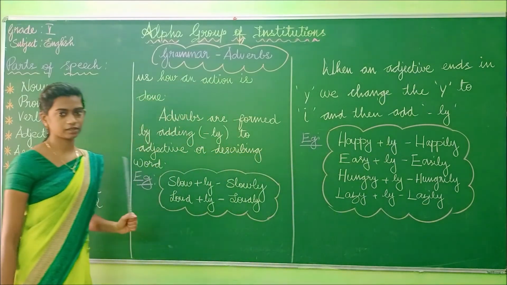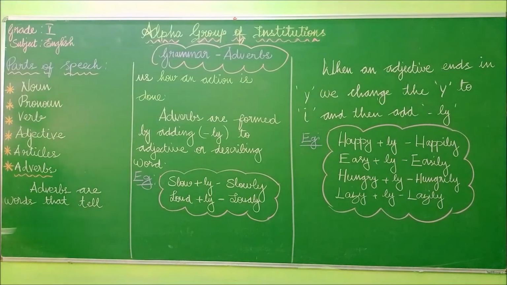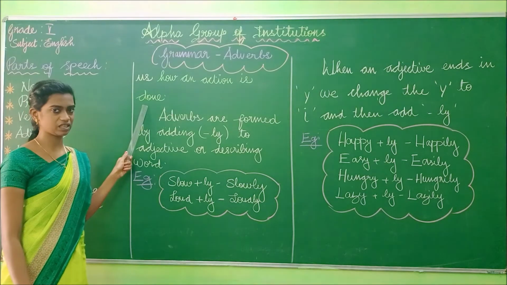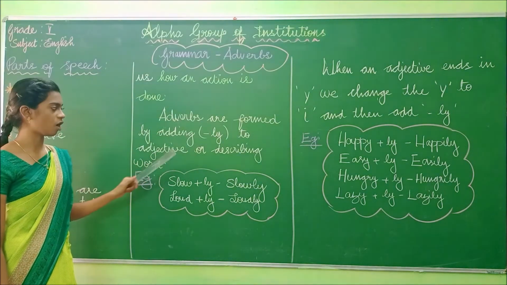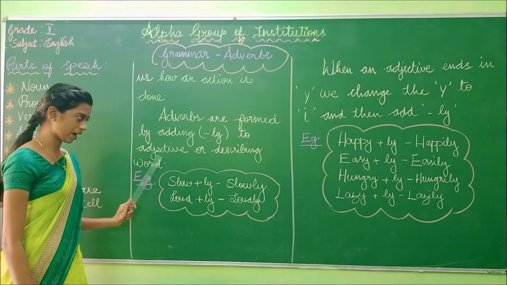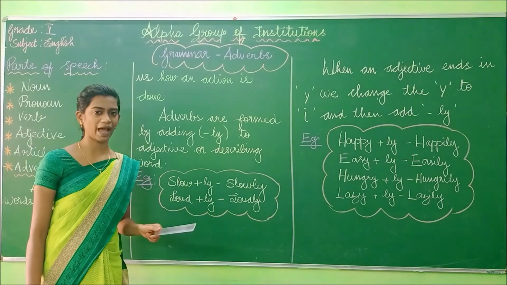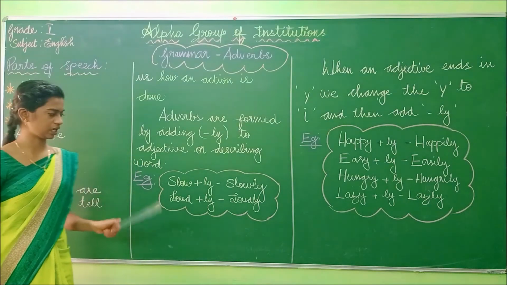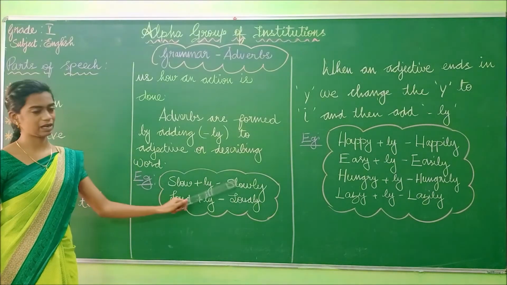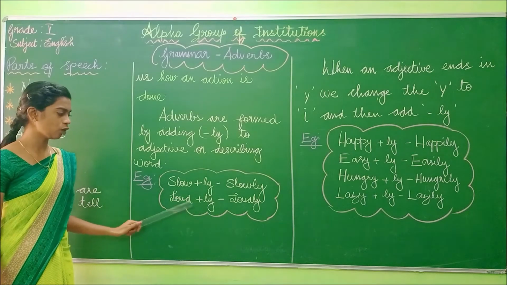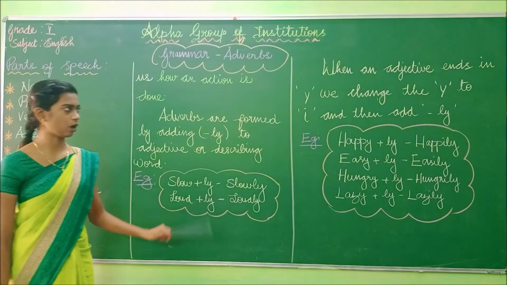Do you understand these adverbs, children? So let me recall from the first. Adverbs are words that tell us how an action is done. Adverbs are formed by adding ly to adjective or describing words. So we have to add ly to the adjective. Slow plus ly gives slowly. Loud plus ly gives loudly.